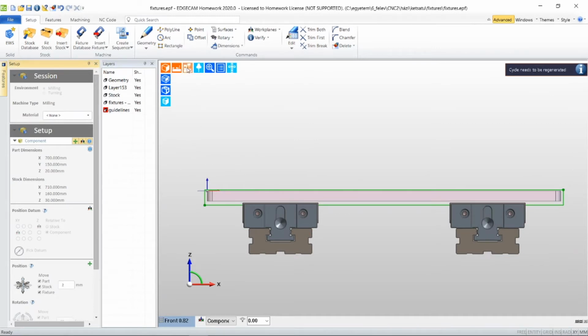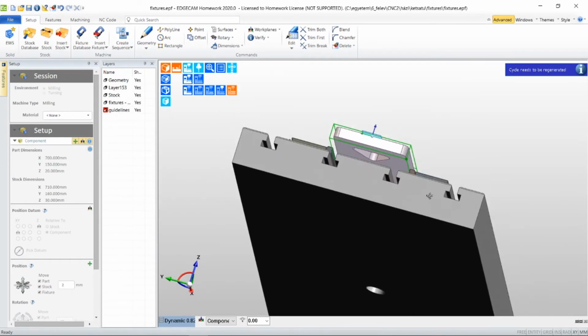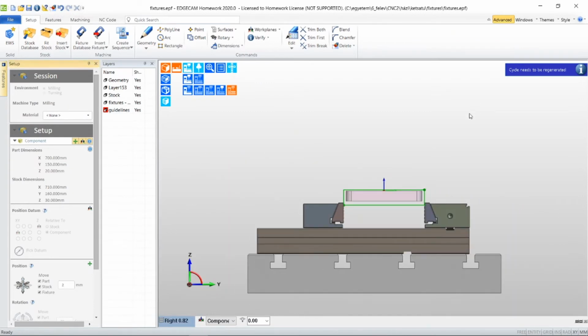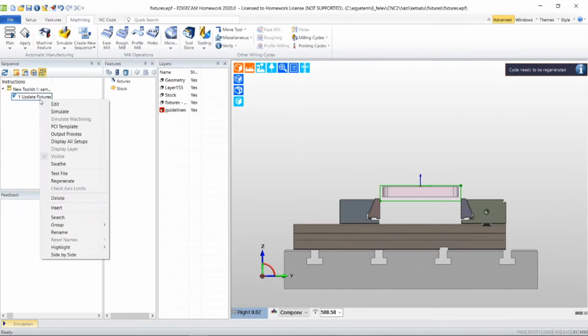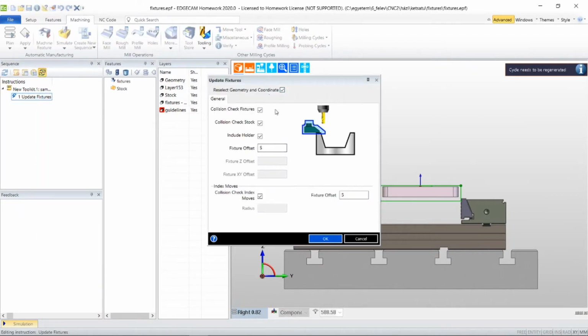Now I want to see the table of the machine and I'm placing the fixture into the correct position on the table. Now the cycle needs to be regenerated. Just repeat the operation which I showed you the last time.